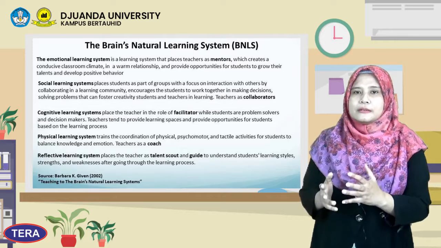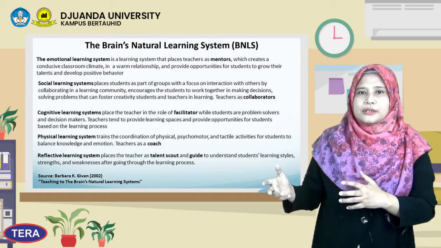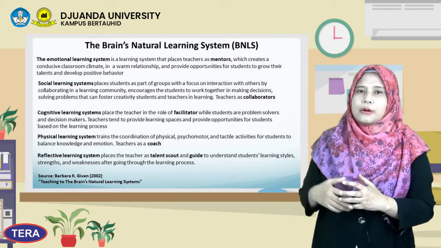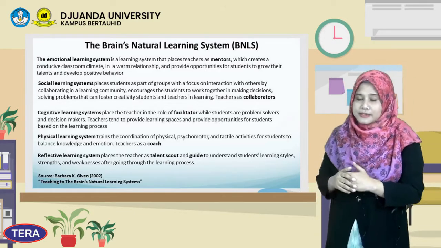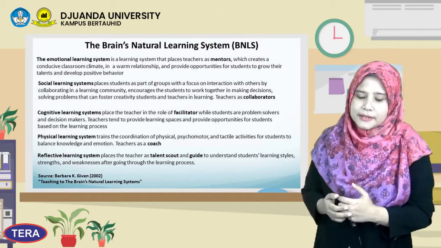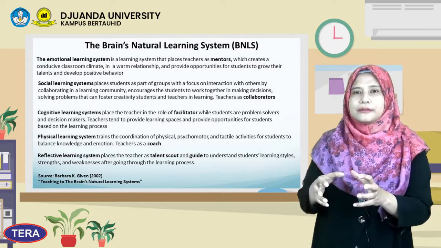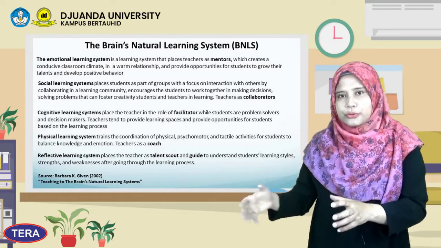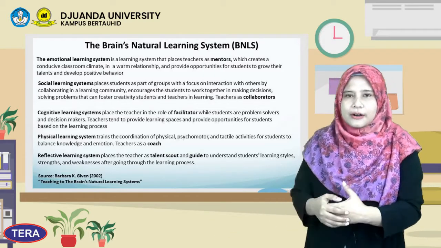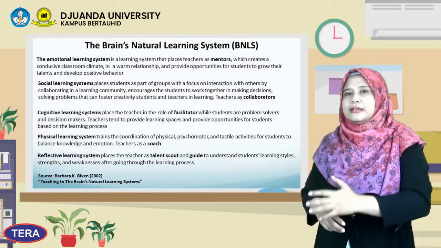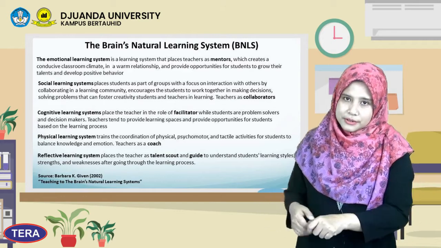And it's the goal of this emotional learning system to give motivation and desire to learn to all students. The social learning system places the teacher as a collaborator. In the social learning system, the teacher can make small groups of students, and in each group they can discuss together, interact together, and communicate with each other, student with student and student with teacher.